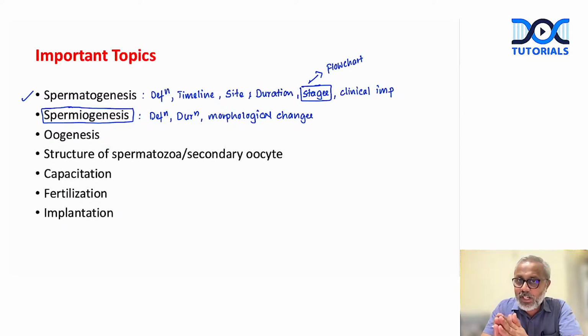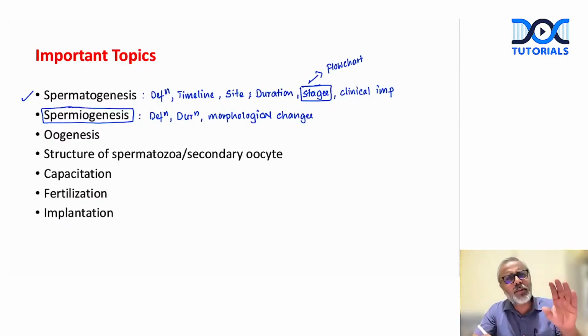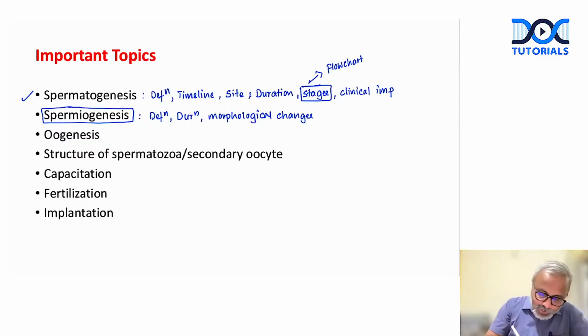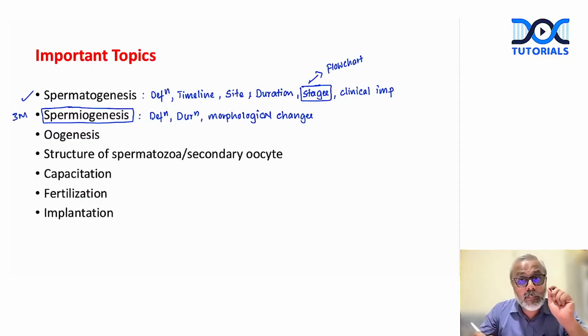Are we clear? So this is what we need to write in spermiogenesis. Again, one simple diagram where we show a round spermatid getting converted into a tail-like spermatozoa. This is what we need to show. So remember, this could be a 3-marker, or we can also get a match the following type of MCQ in this.